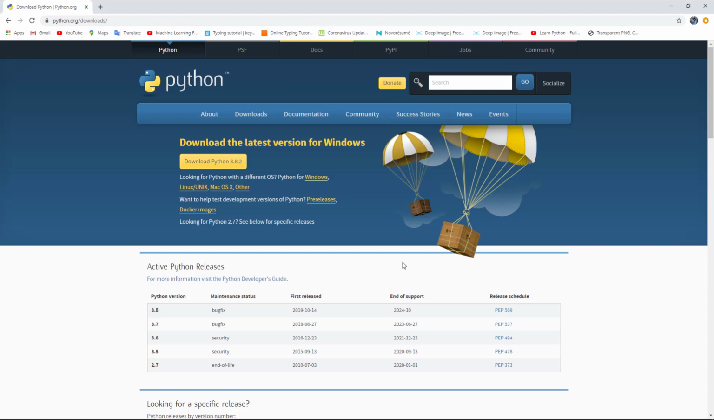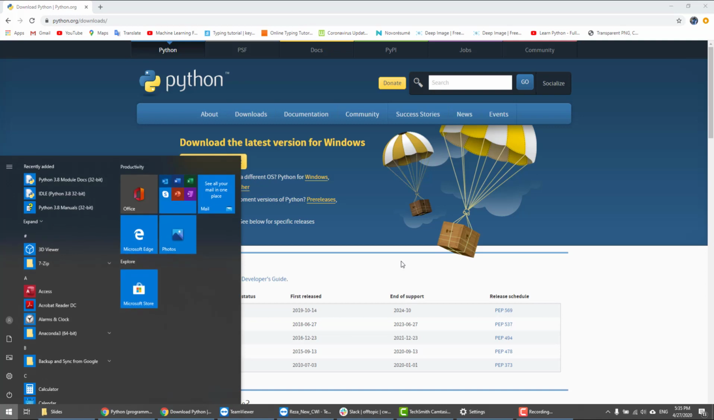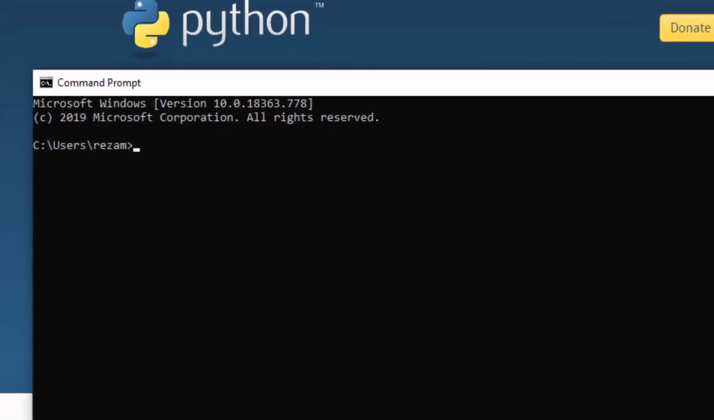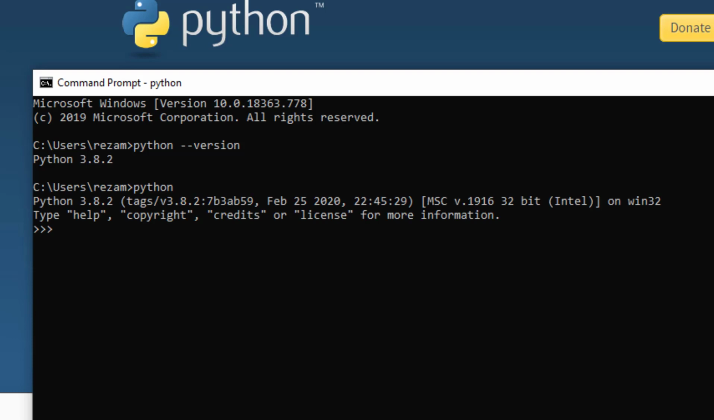And now we need to test whether it is installed successfully. On Windows systems, you just need to click on the Windows button and write CMD in order to open command prompt. After command prompt opens, we write python --version to see the current version of Python. We can see that okay, it is 3.8.2, and then we will run python in order to write a small code.